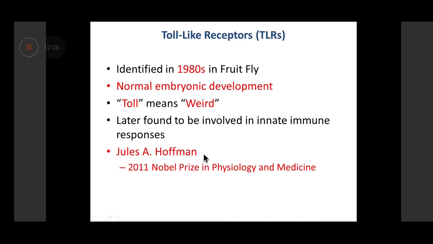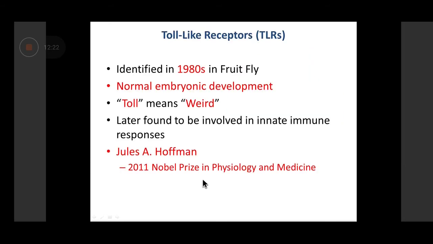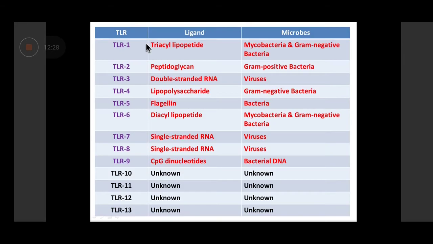These were discovered by Jules A. Hoffman, and the importance of these receptors was realized later on. He was awarded the 2011 Nobel Prize in Physiology and Medicine. So this is the fellow, Jules A. Hoffman, who got the 2011 Nobel Prize in Physiology and Medicine for this wonderful discovery.